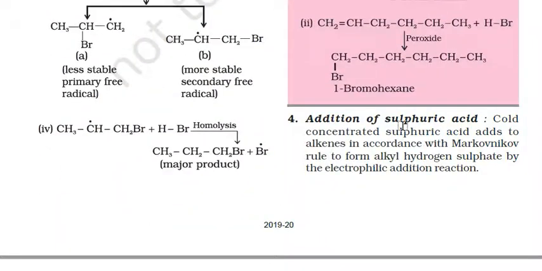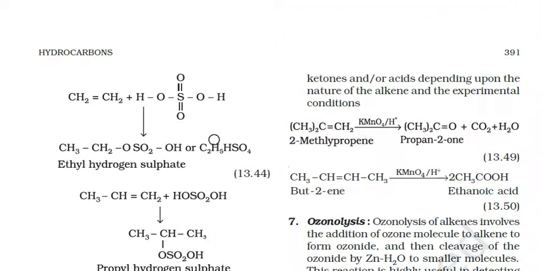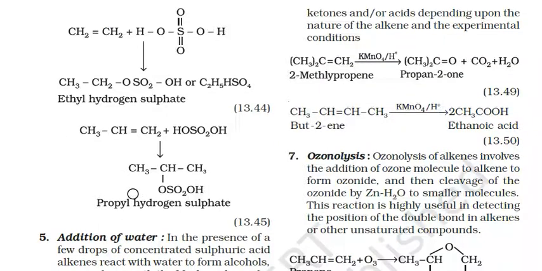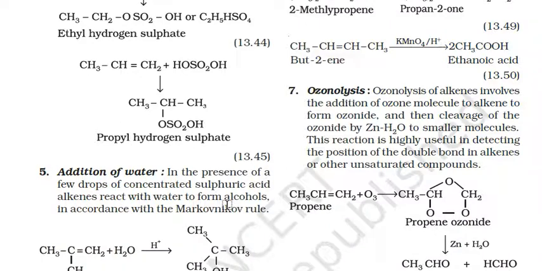Next is the addition of sulfuric acid. Cold concentrated sulfuric acid adds to alkene in accordance with the Markovnikov rule to form alkyl hydrogen sulfate by electrophilic addition reaction. Here CH2=CH2 plus H2SO4, this reaction will take place and CH3CH2OSO2OH, or C2H5HSO4, ethyl hydrogen sulfate is formed. Now further, CH3CH=CH2 when reacted with H2SO4, then CH3CHCH2OSO2OH, propyl hydrogen sulfate, will be formed.